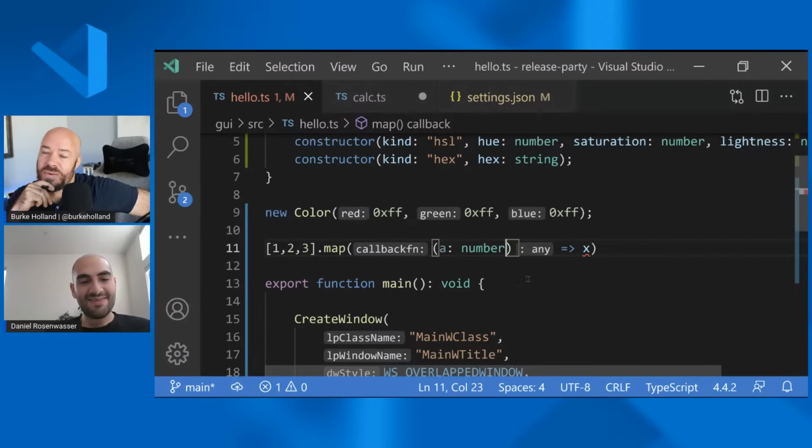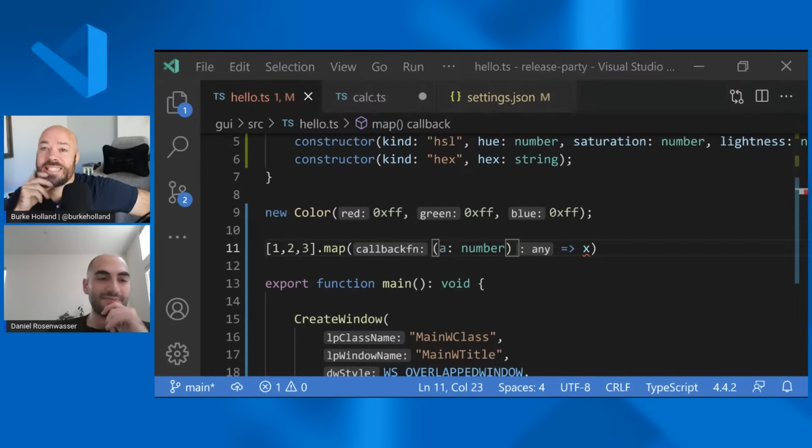So. Well, that was awesome. The inlay hints is crazy. I actually was working on a project last week and I saw it come up, and I thought it was coming from an extension, but it must have been coming from TypeScript 4.4, which is really cool.